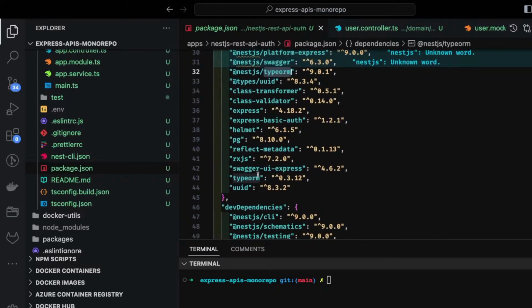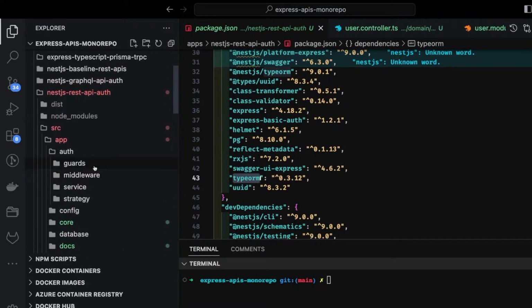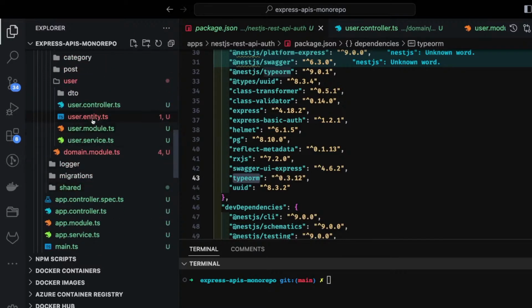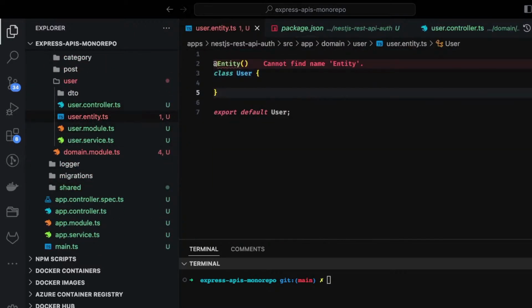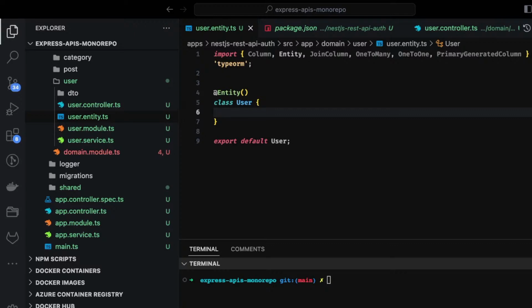TypeORM is there, and let me check if the node module is there. Yes, it is there. Sometimes it's just TypeScript which is not giving me things to import. So this will be imported from TypeORM, all the column properties and all. So this is the class User, and now here I will be just adding all the columns. So what all columns do we have in our table? Primary key ID,